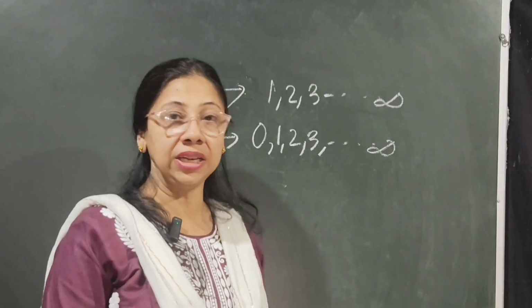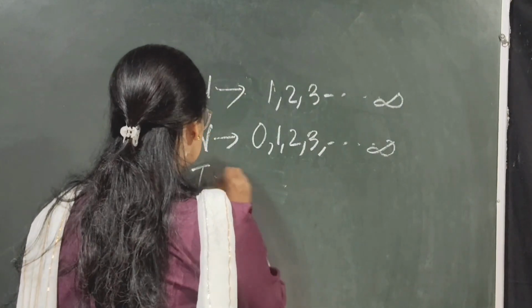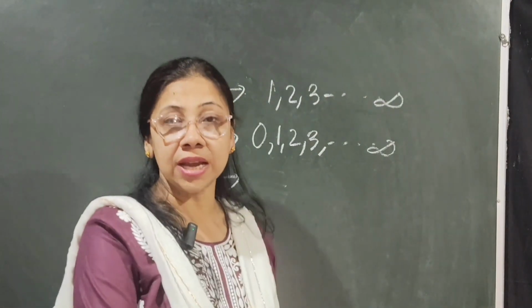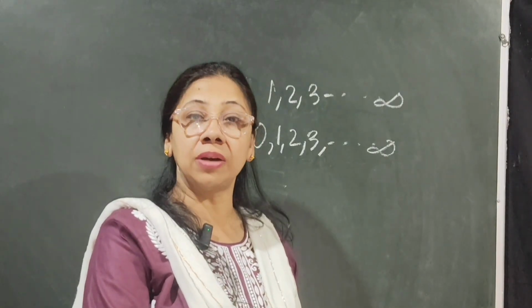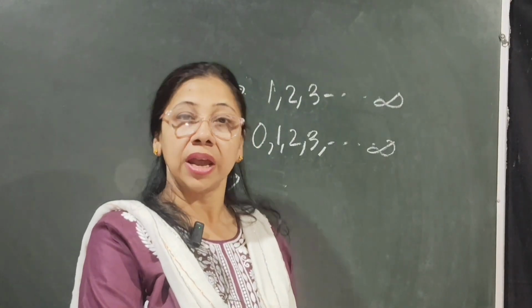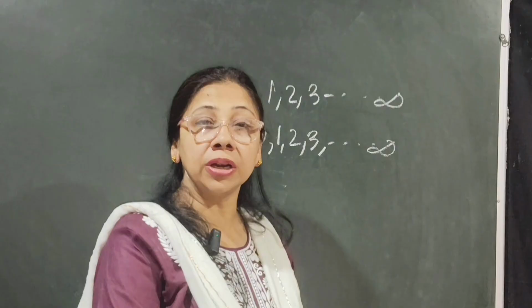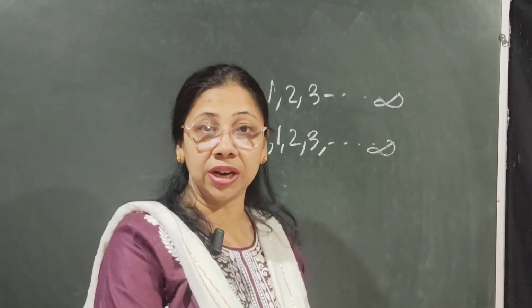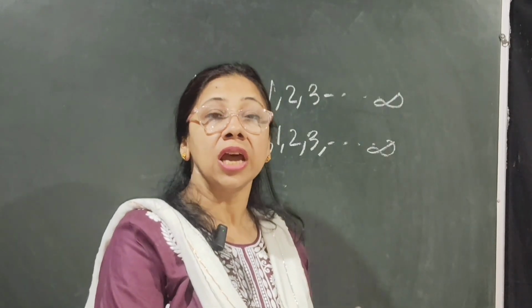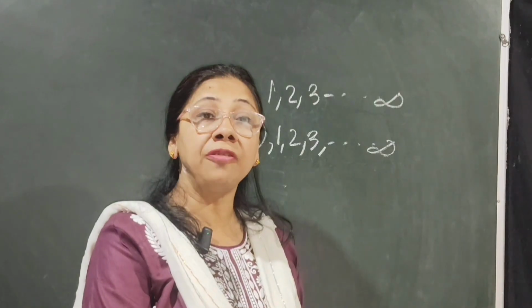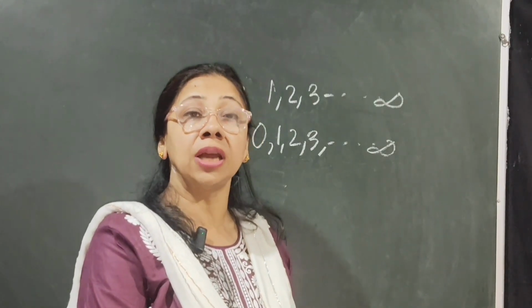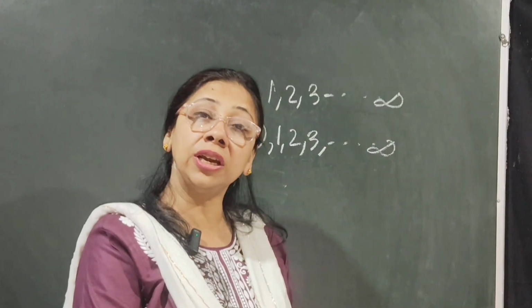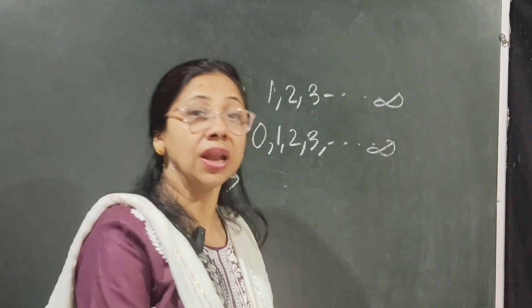Next number is integers. Integers have no starting point. Integers include negative numbers, positive numbers and 0. What is the importance of integers in our day-to-day life? Well, integers help us to understand profit and loss. Integers also help us to understand temperature below 0 degree and above 0 degree.